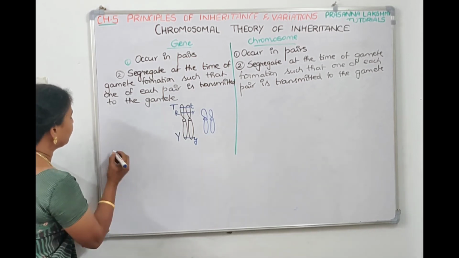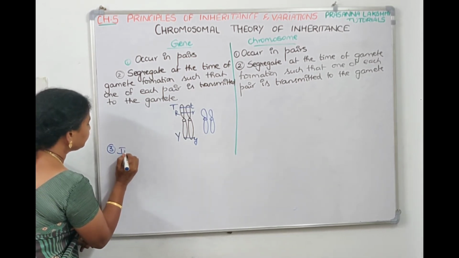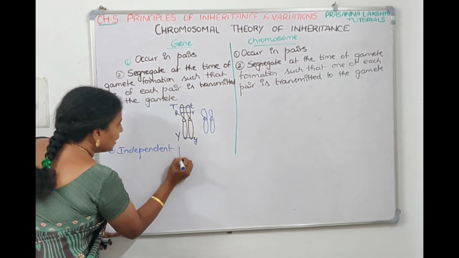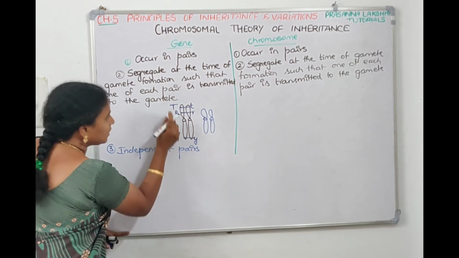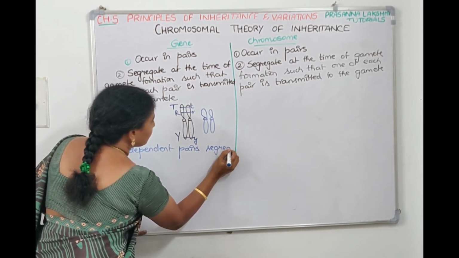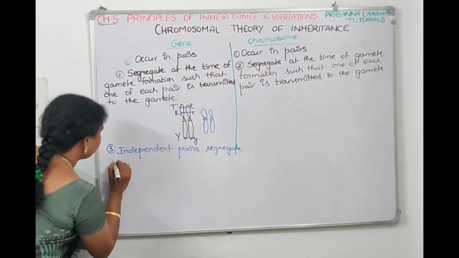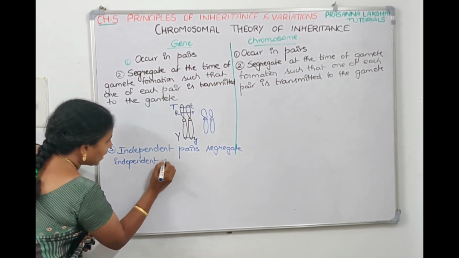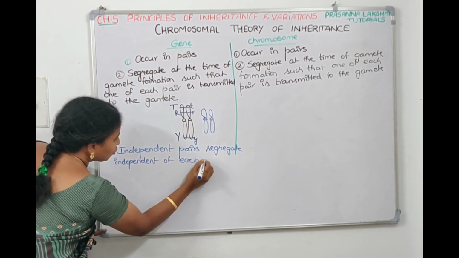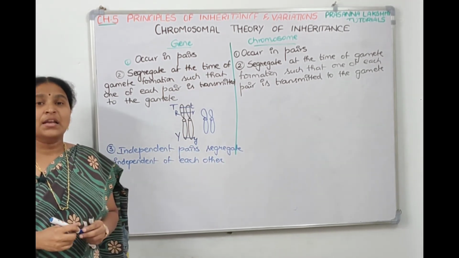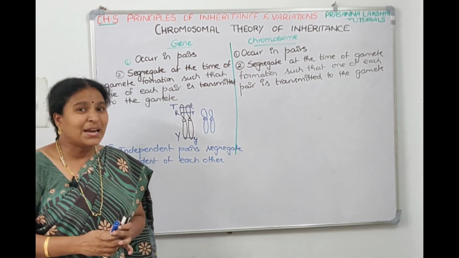That's the third point. The third point is independent pairs, means this and this. Independent pairs segregate independent of each other. Whereas for chromosomes, in chromosomes there are no independent and dependent pairs.